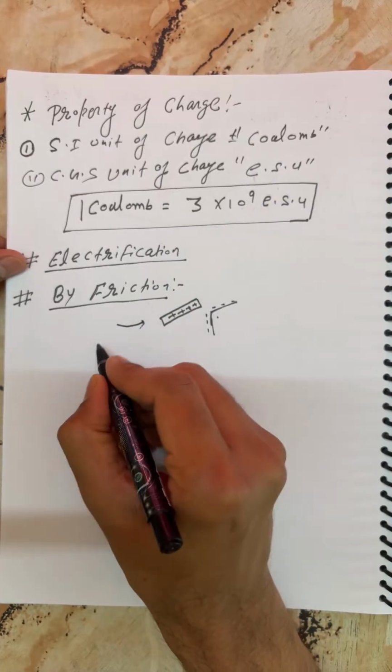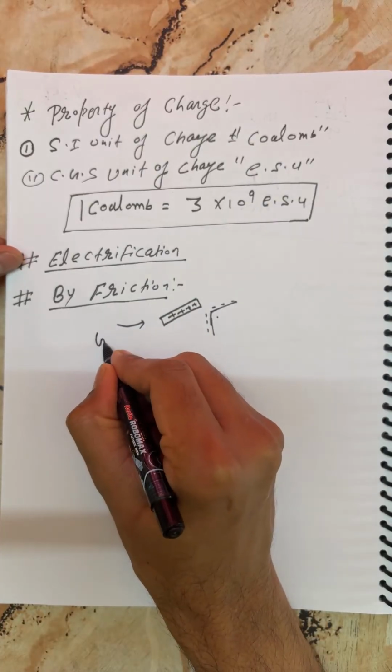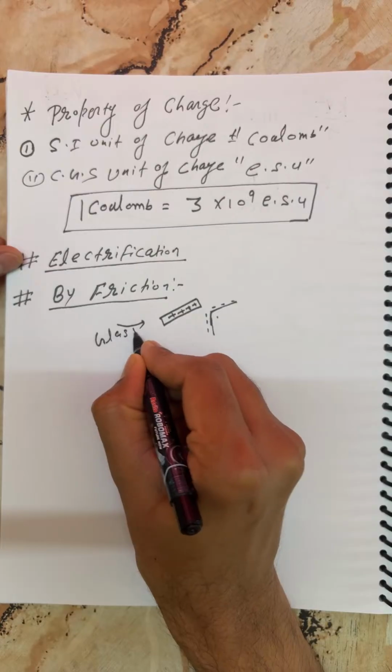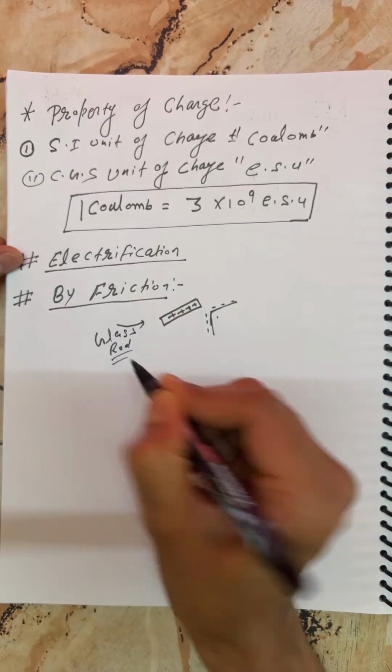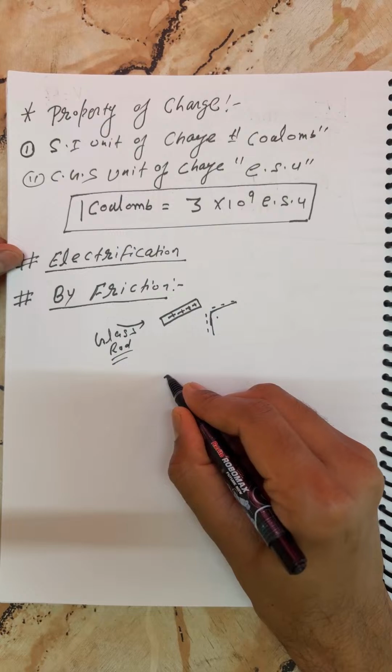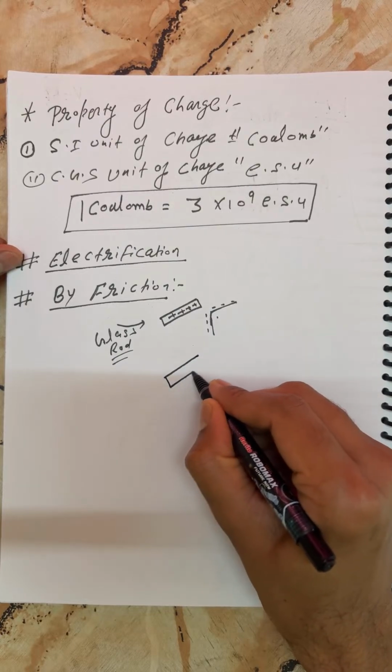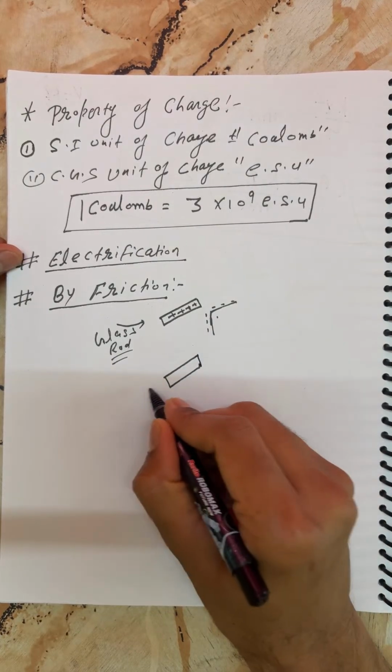Keep note, beta, this is a glass rod. Right. Beta, you can take another one, my dear. This is an ebonite rod.